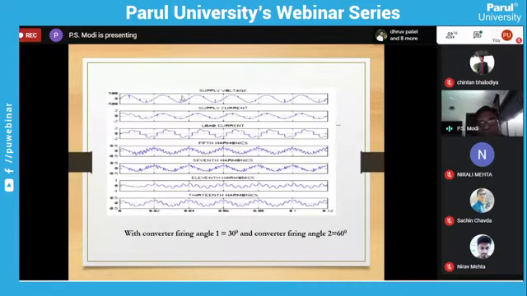Okay, this is also the result. You can see the supply current is nearly sinusoidal. Now this is for unequal firing angle. See the load current waveform. If the filter is not there, then the supply will draw this type of current. By putting the filter, the supply current is nearly sinusoidal. So this is the effect of the hybrid filter.